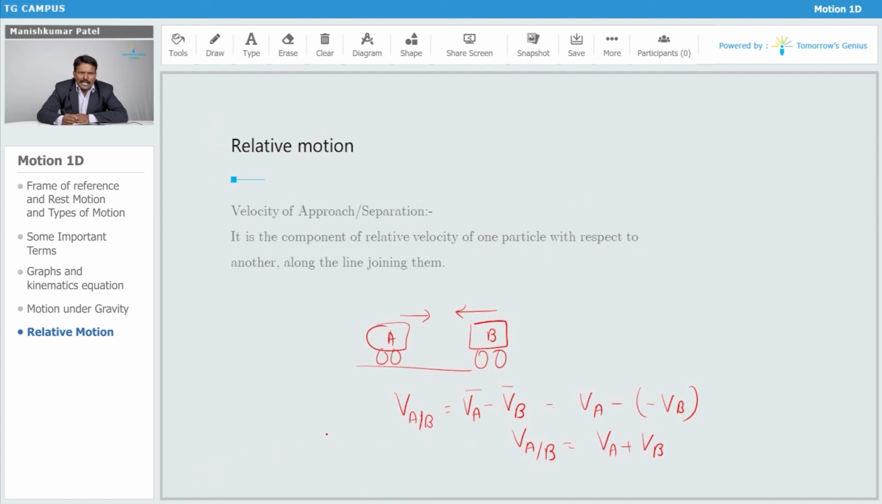Or again, they get separated with respect to each other. Definitely they require less time to cross each other, because we are going to consider the velocity of approach or the velocity of separation, which will take less time to cross each other.